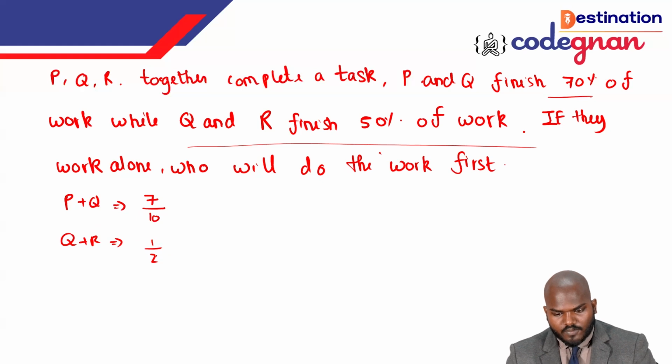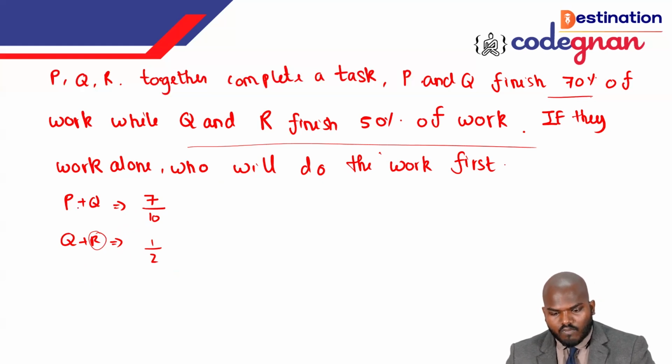So you see this one, you need to understand very clearly. Just writing the terms is not the most important thing to solve the question. You must focus on how we can derive the next step. So, gentlemen, we want to find out what R's 1 day work is. R's 1 day work is equal to what? Because P and Q have completed 70% of the work, we don't have any idea about R here.